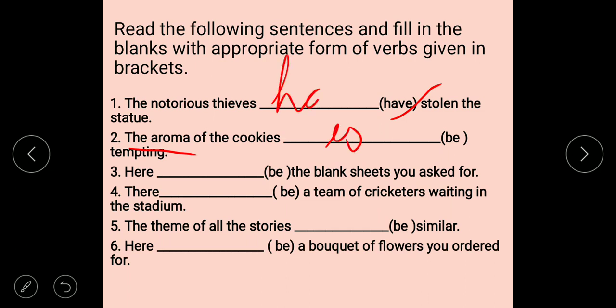Here the blank sheet you asked for. Here are the blank sheets you asked for.